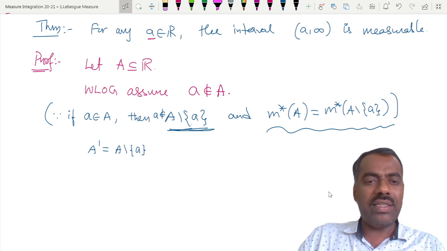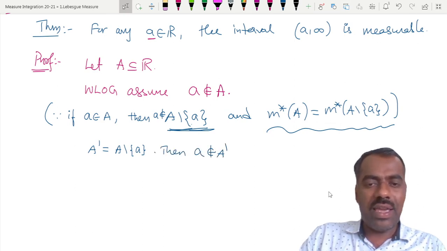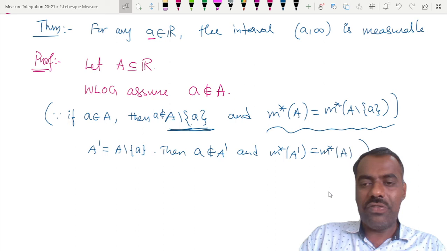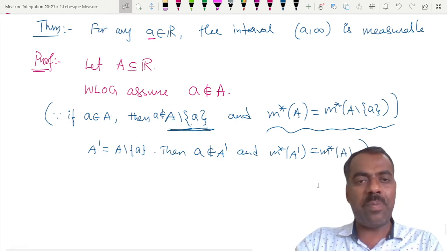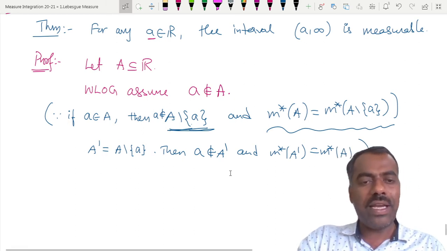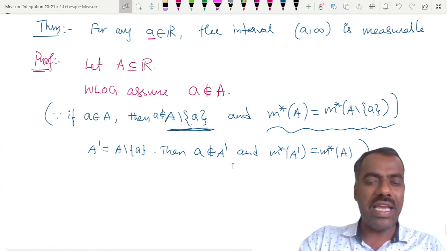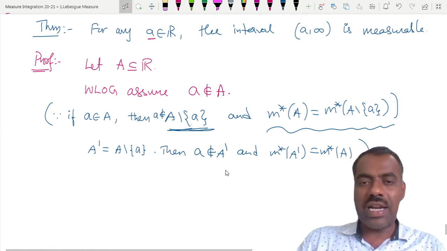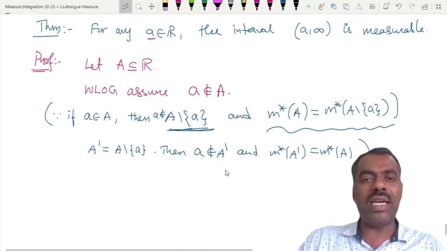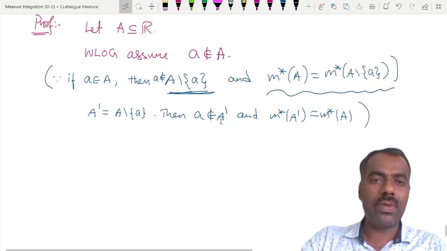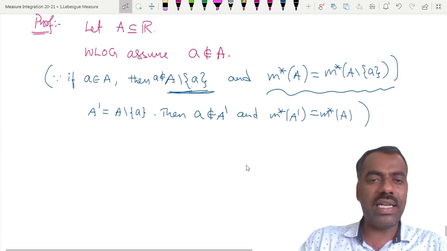Then a is not in A prime, and not only that, m star of A prime is same as m star of A. So outer measure of A and A prime are both same, and A prime does not contain that element small a. So we are not losing any information if we assume that a is not in A. Is that clear?